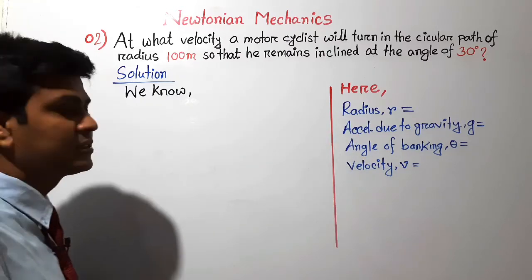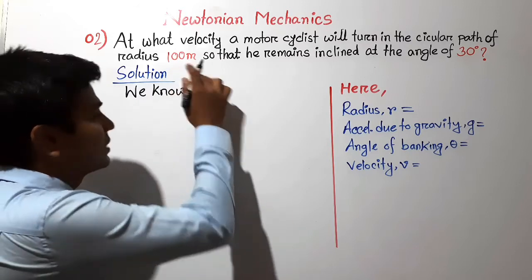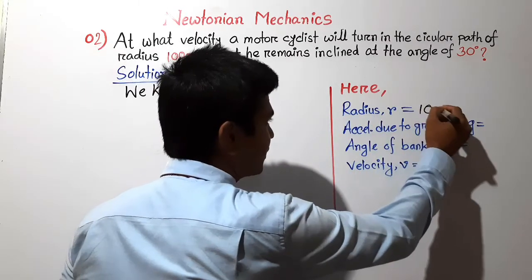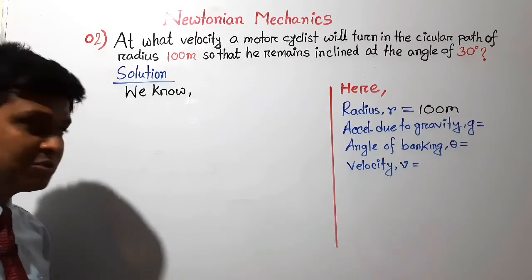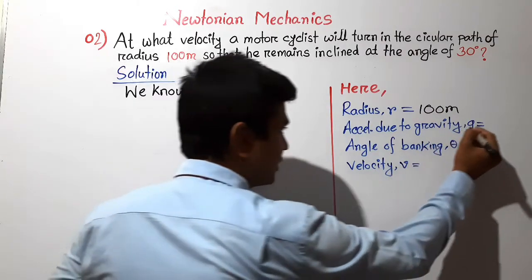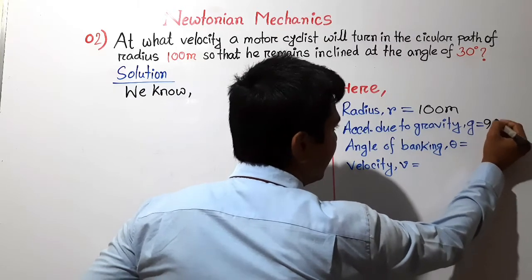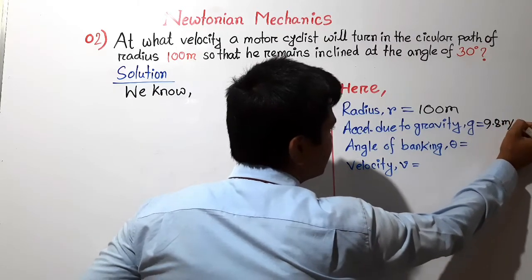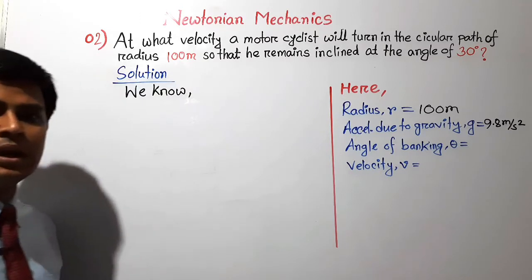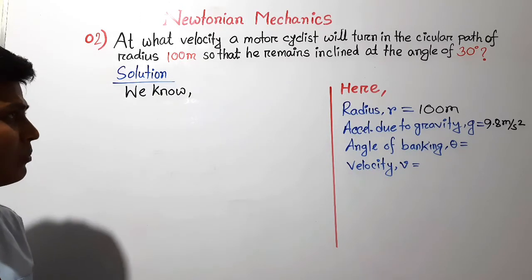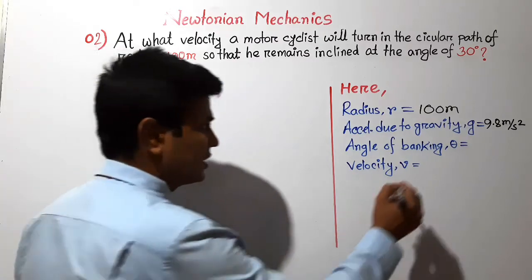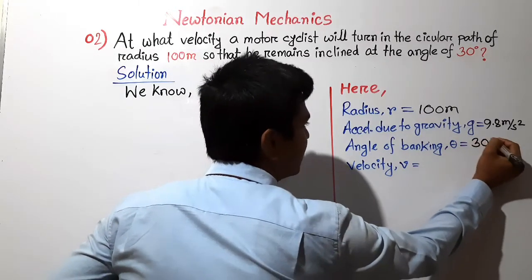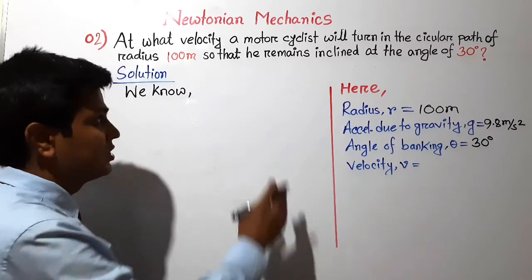Here radius of the circular path is given 100 meter, and we know acceleration due to gravity is g, whose value is constant, 9.8, and its unit is meter per second square. And we know the angle of banking is represented by theta, and whose value is given here. Value of theta is 30 degree, and we have to calculate the velocity of the